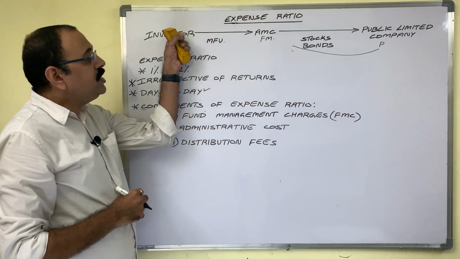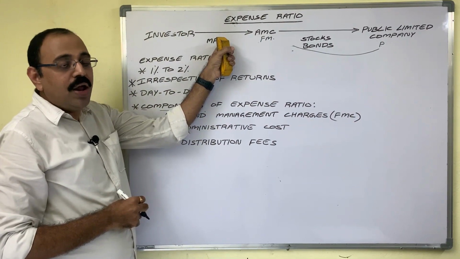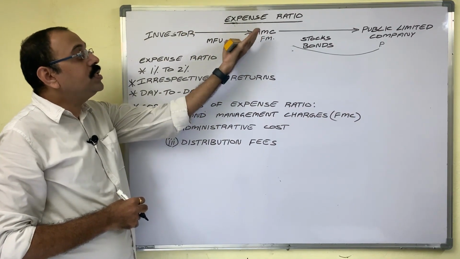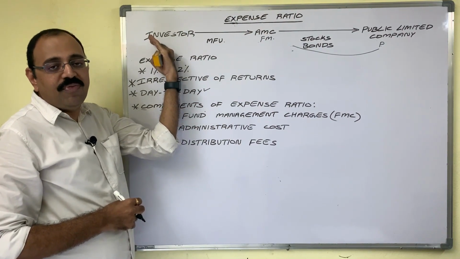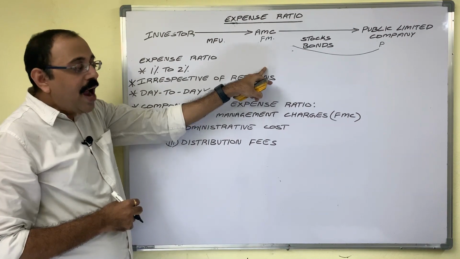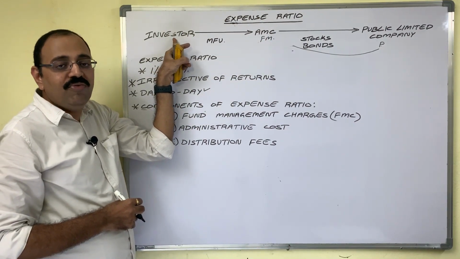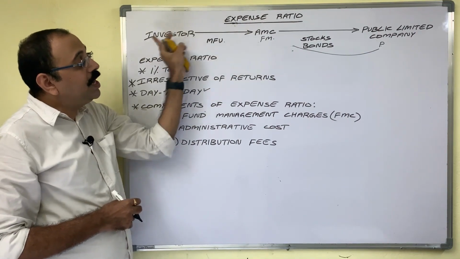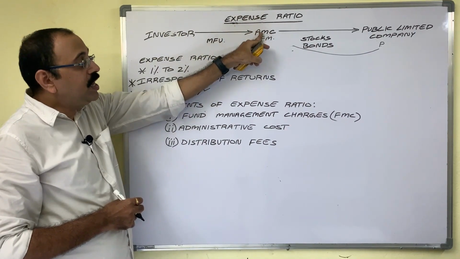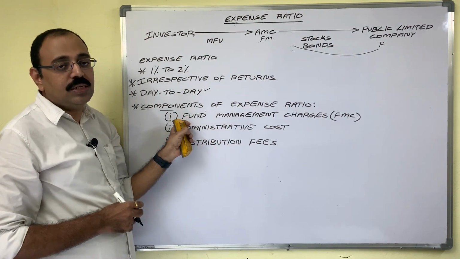Similarly, when an investor purchases further mutual fund units, or withdraws some units from the fund, AMC has to maintain a record of that, and AMC should regularly provide customer services to investors. For all this administrative work, AMC collects administrative charges from investors.